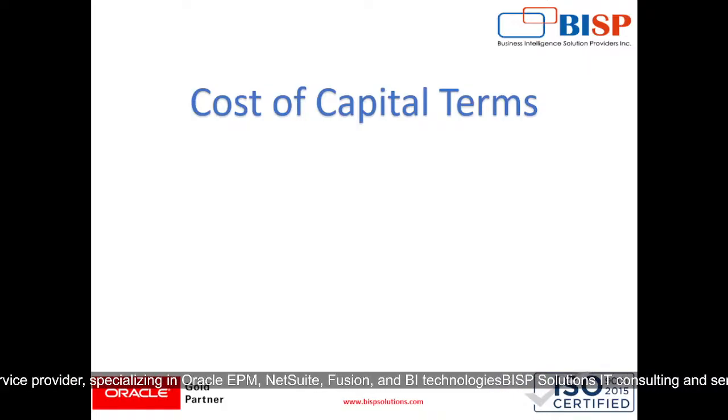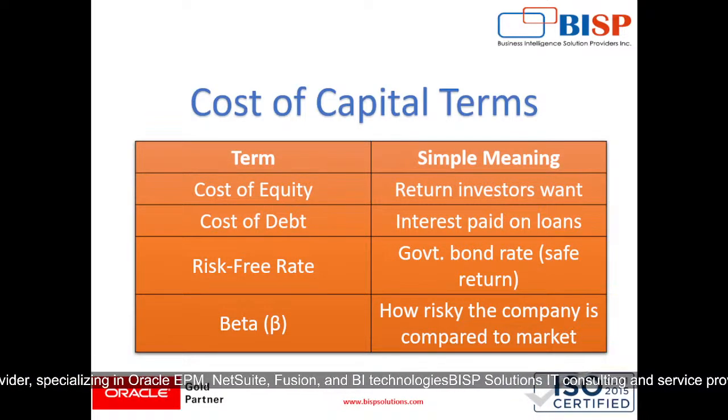Then comes our cost of capital terms. The first term is cost of equity, which is the return investors want. Cost of debt is the interest paid on loans. Risk-free rate is the government bond rate, which is safer than market return. And beta is how risky the company is compared to the market.